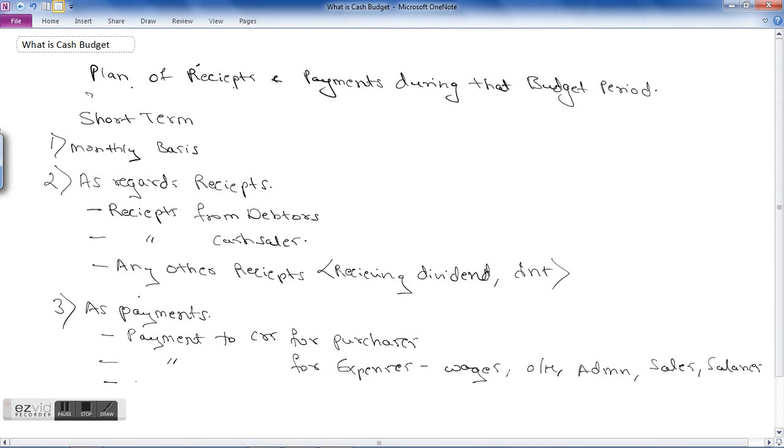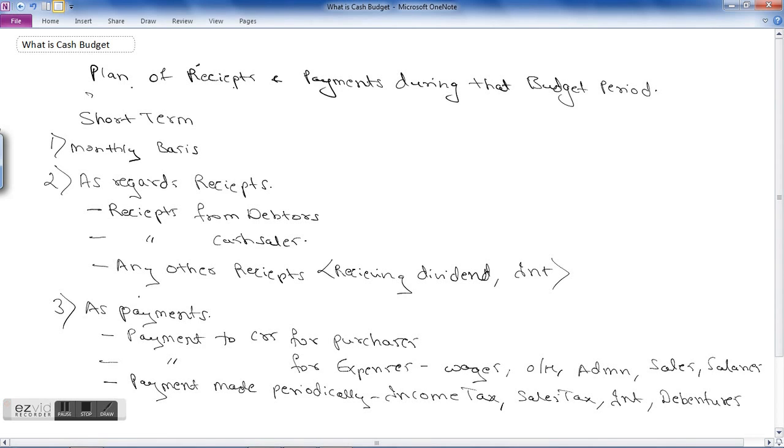Then what else? There will be some payments which are to be made periodically. Even that needs to be considered. So what are the periodical payments that you need to make? You need to make payment of income tax. Then other taxes like sales tax, service tax and other taxes. Then some interest, then debentures.